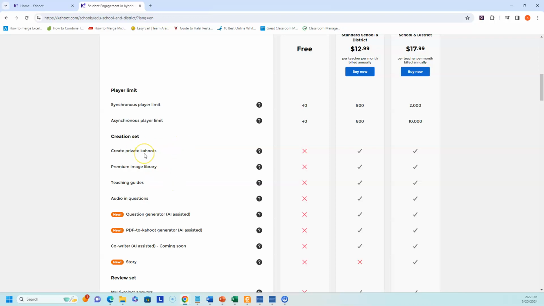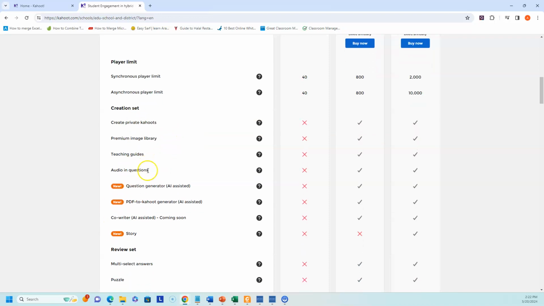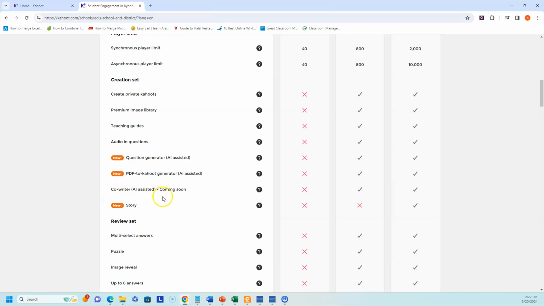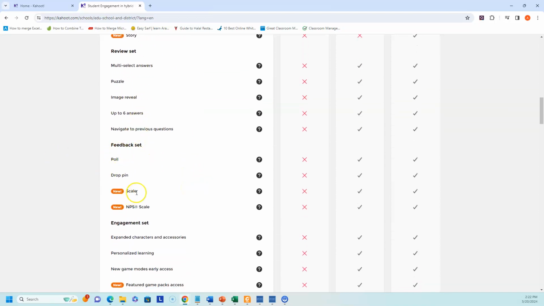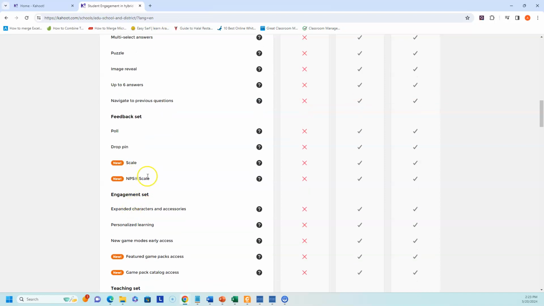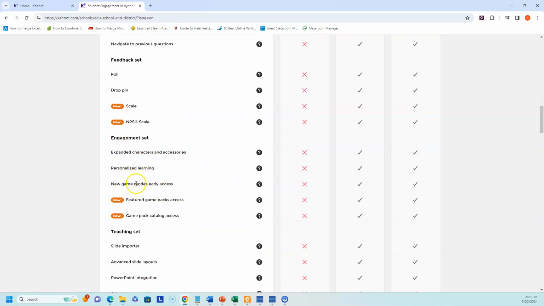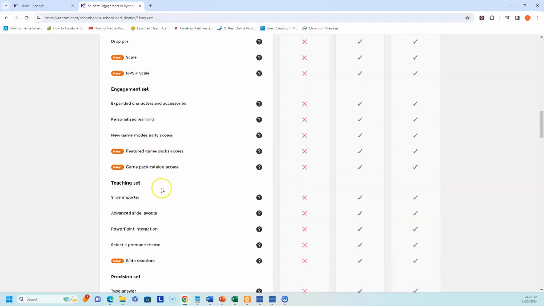Remember, we mentioned AI is being built in, but what they're also going to have, which is coming soon, is Co-Writer, which is AI based on Microsoft. So you have ChatGPT, and you have Gemini through Google. Now you can have Co-Writer, which is AI assisted through Microsoft. And then you're going to have these different types of questions and feedback, including scale and NPS scale. They're going to have different types of engagement opportunities and so on.